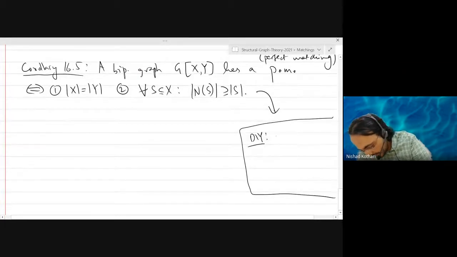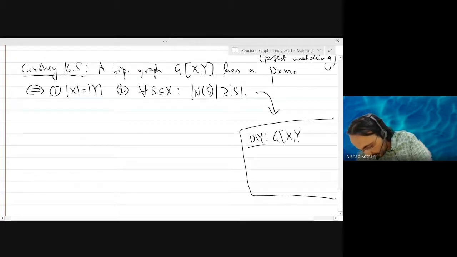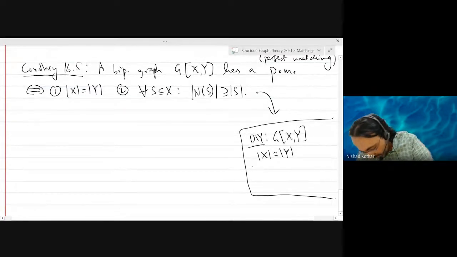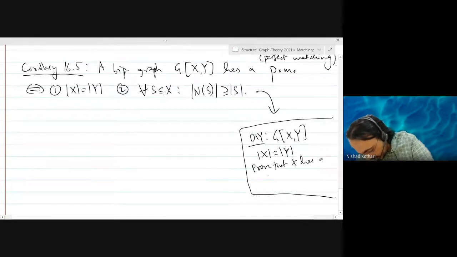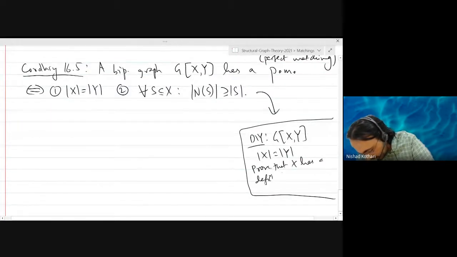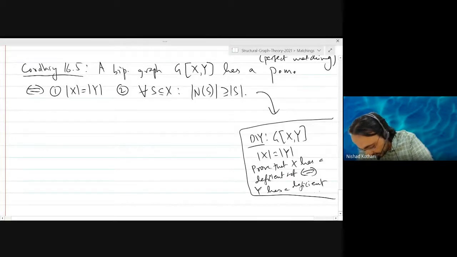In the case you have a bipartite graph with the size of X equal to the size of Y, prove that X has a deficient set if and only if Y has a deficient set. Okay, so it's a symmetric thing in this case.